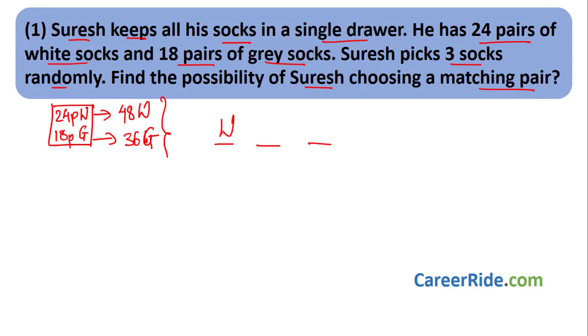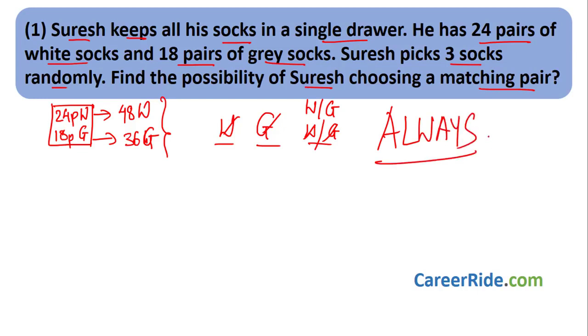Now again he closes his eyes and picks up the second sock. Let it be grey. Okay, now again he closes his eyes and picks another sock. Now the third sock can be white or grey. Say if it is white, we got a matching pair, right? Say if it is grey, okay, still we'll get a matching pair. What does that mean? Whatever choice of socks, whatever 3 socks he picks, we will always get a matching pair.